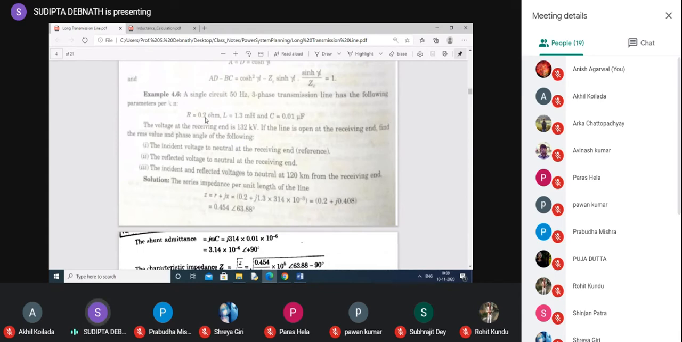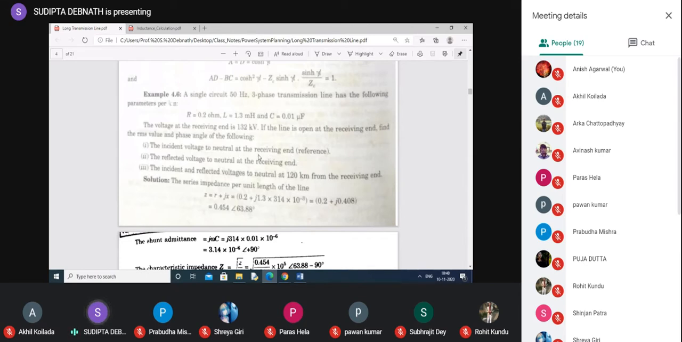Now R equal to what is given? R equal to 2 ohms. All are given in per unit length, per kilometer. L is given here, C is given here. Receiving end voltage is 132 kV. Now, first they have considered the line is open at the receiving end. That means IR equal to 0. The incident voltage to neutral, that means phase incident voltage at the receiving end.